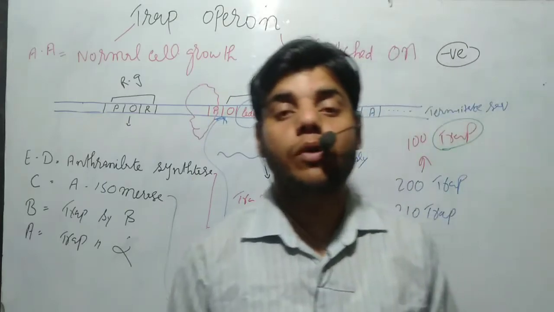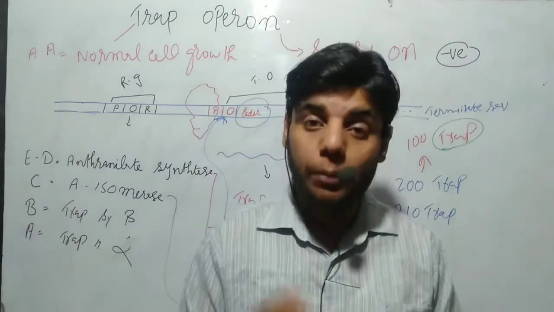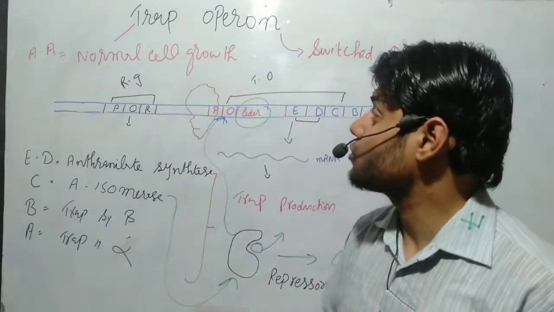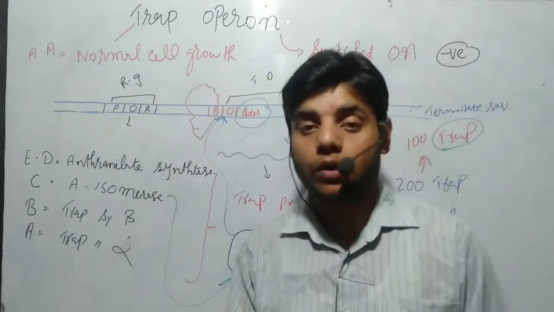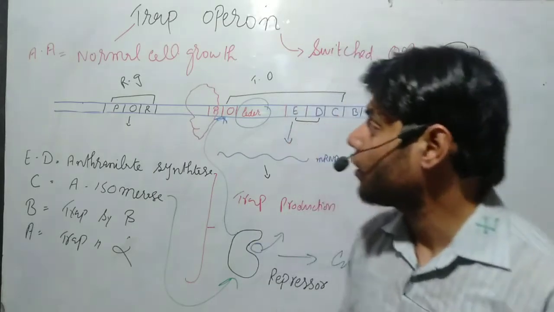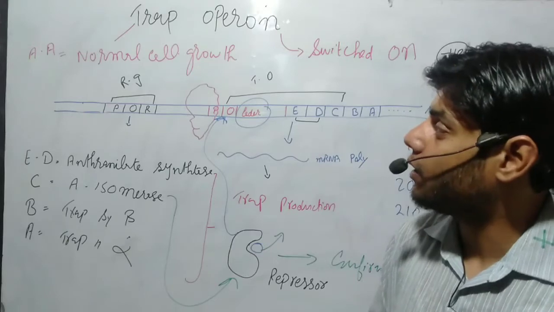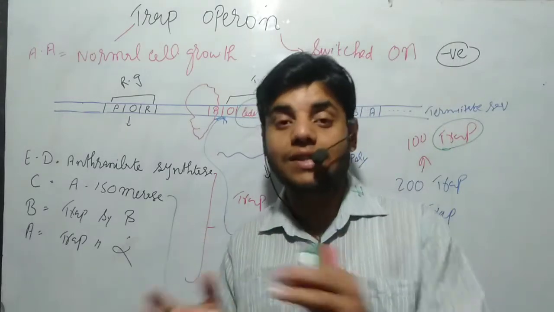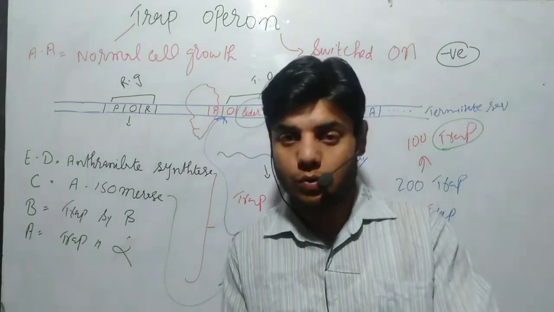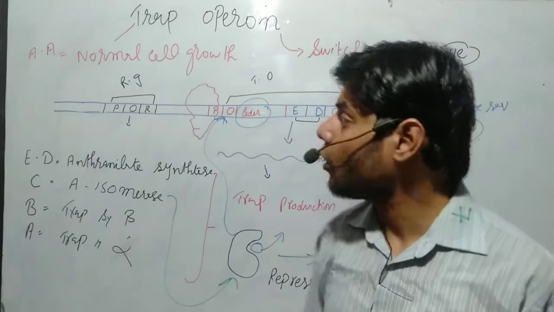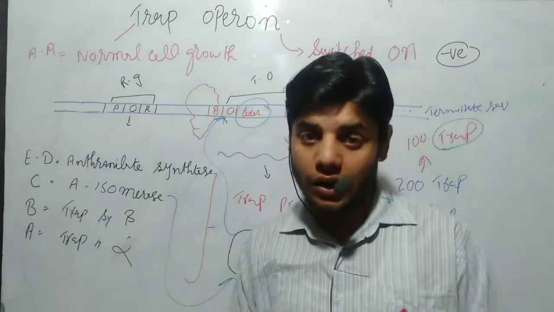Today in this video lecture we are going to talk about Ara Operon or Arabinose Operon. In the previous video lectures we talked about Trp Operon, and before that we talked about the lactose operon or lac operon. We also talked about what the lac operon is, how it is activated, how it is deactivated, how it is switched on and switched off. We also talked about how Trp operon is switched on and switched off. We talked about these two operons in detail.